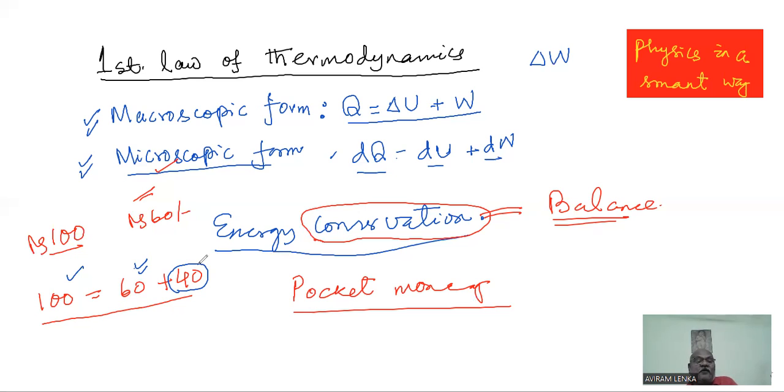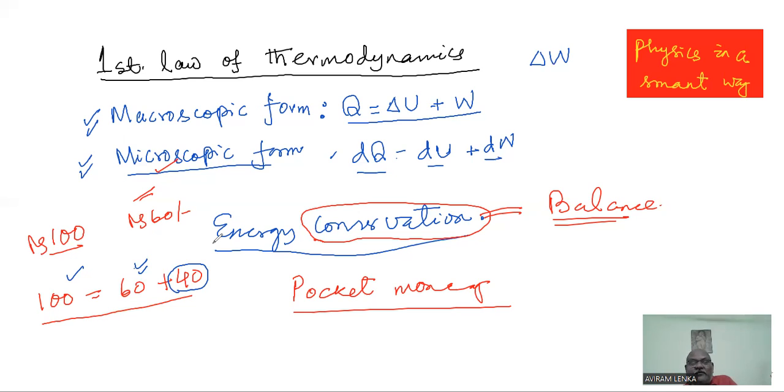Just like the banking balance statement of the day, a bank must have some money at the start. During the daytime, people will deposit money in the bank, so deposits will be coming in. Some people will be withdrawing, and withdrawing is a negative thing for a bank because money goes out. So the final amount that the bank has at the end of the day will be equal to the initial stock plus deposits minus withdrawals. This cannot be violated by God even if God has created it, because it's a balance statement.